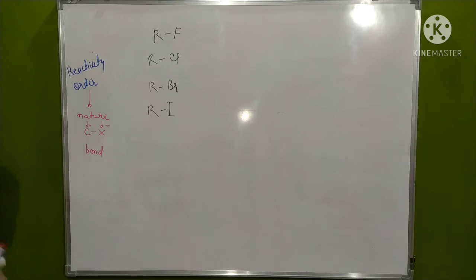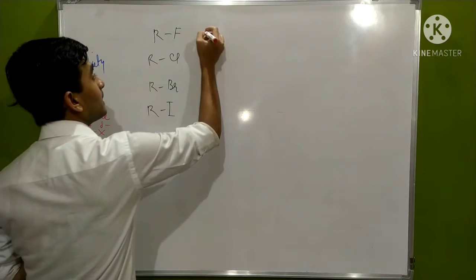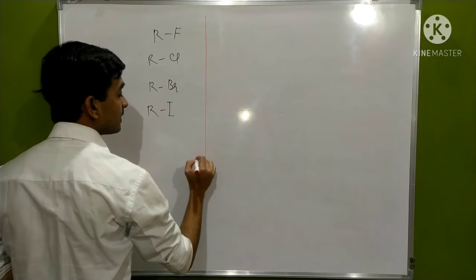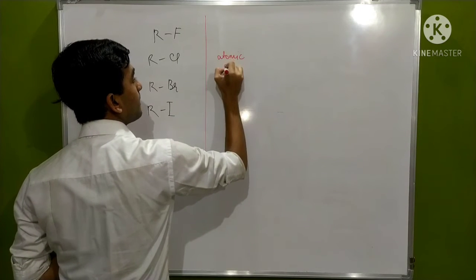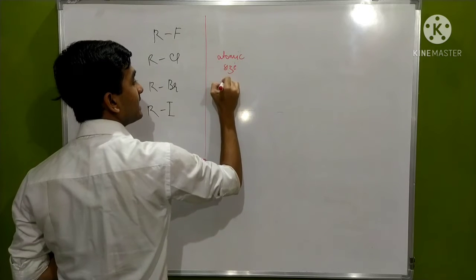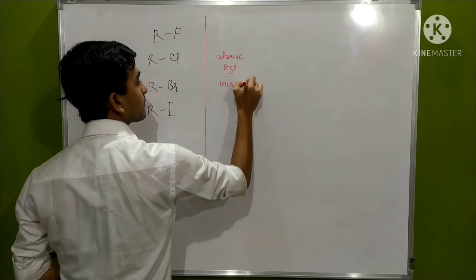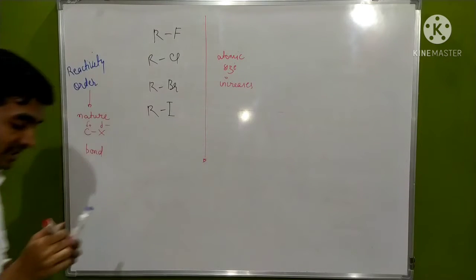This bond is developed due to the difference in electronegativity, where carbon is positive and the halogen atom will always be negative. On going down the periodic table, the atomic size increases.